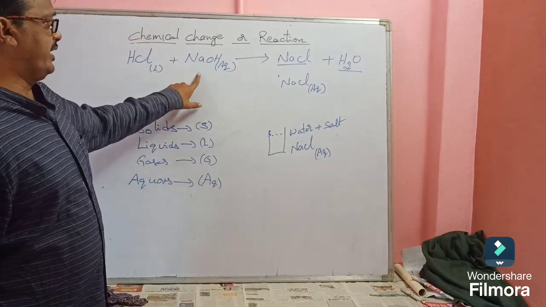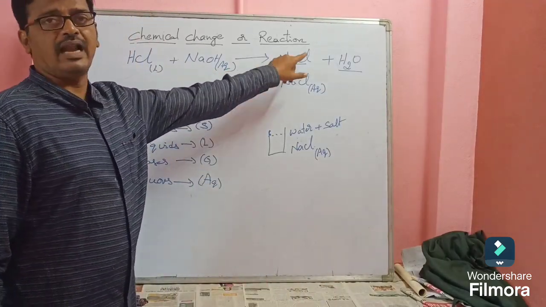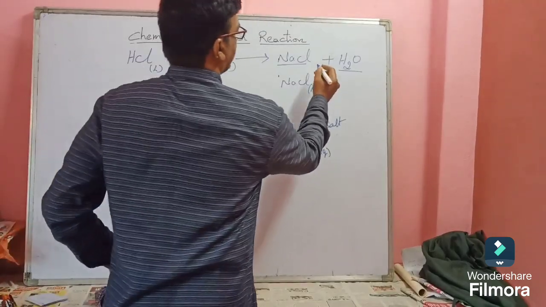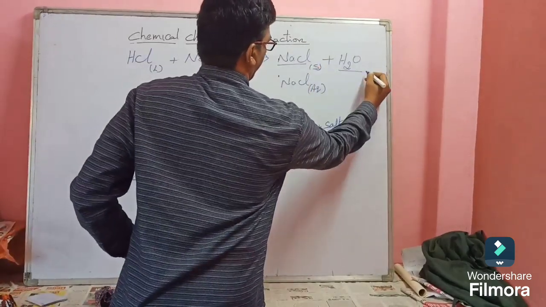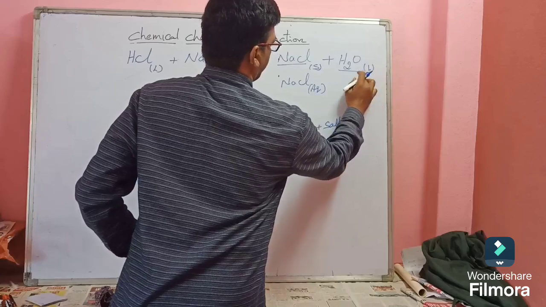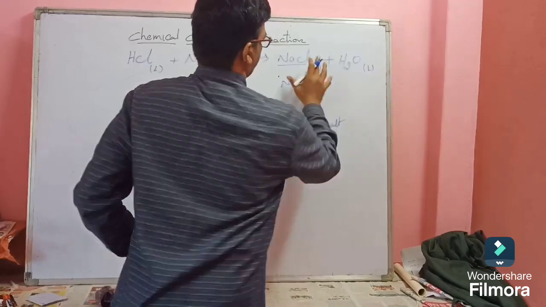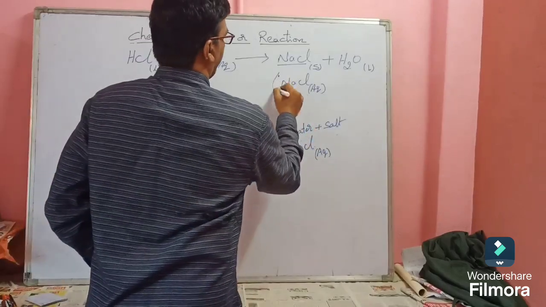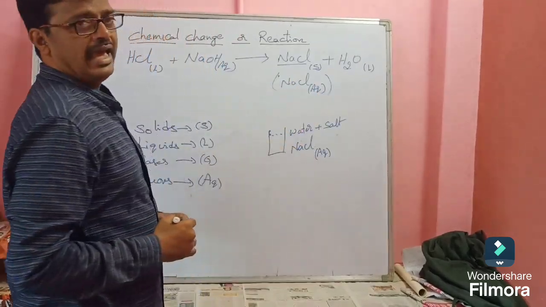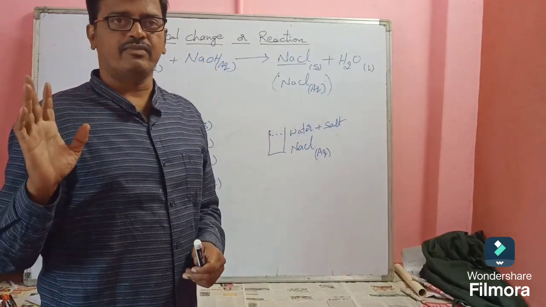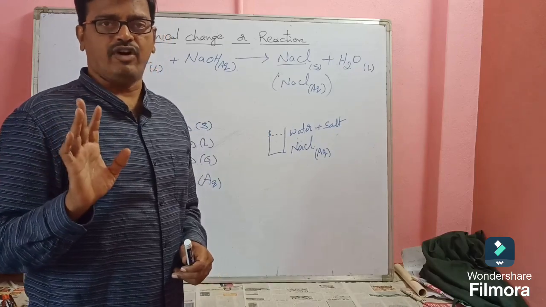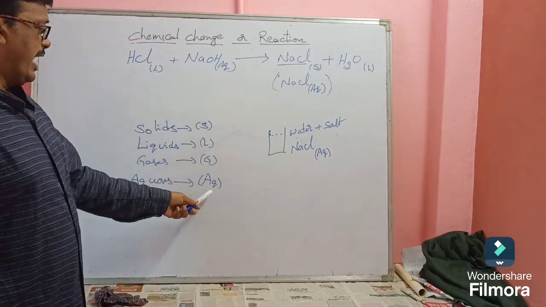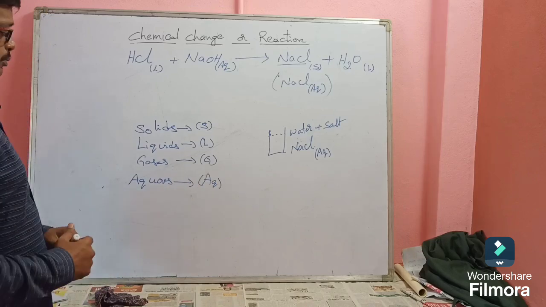Acid reacts with base to give salt and water. Here NaCl is a solid and water is a liquid at room temperature. These two will dissolve in each other. Then what will happen? NaCl aqueous form is formed. Understand? So what is it? Aqueous solution, AQ.